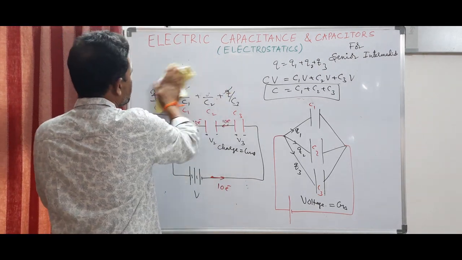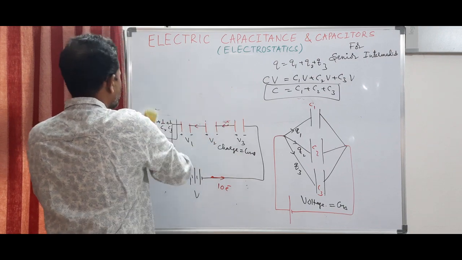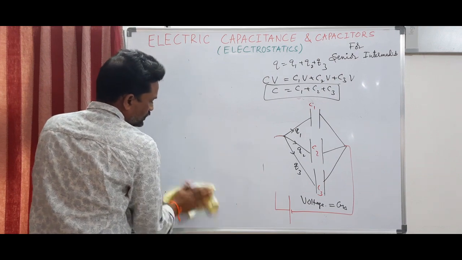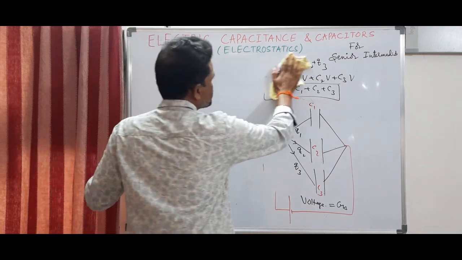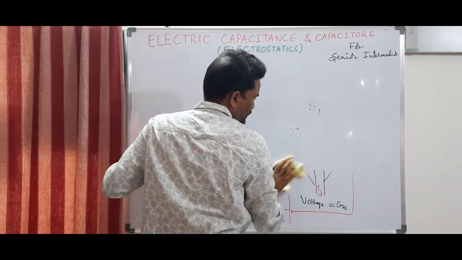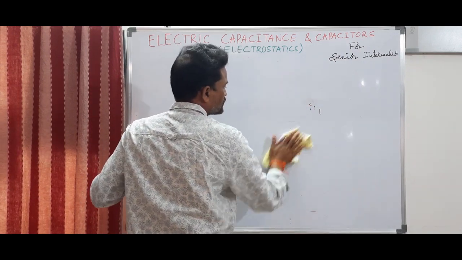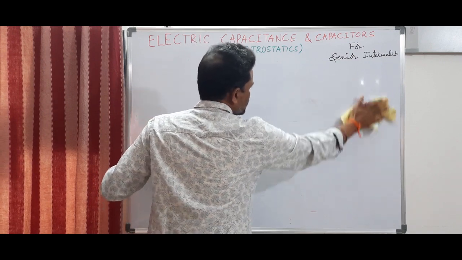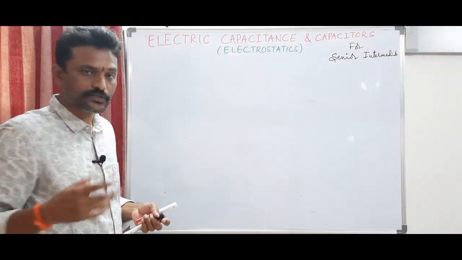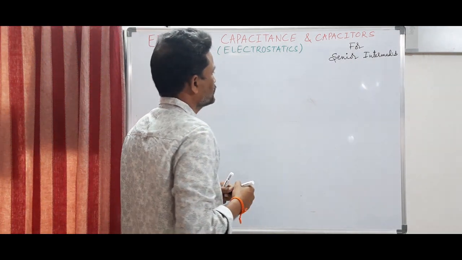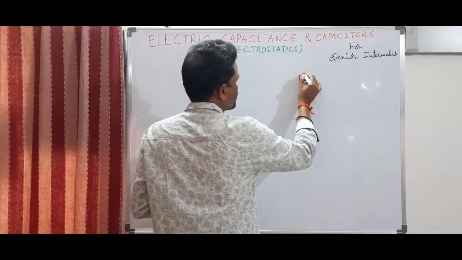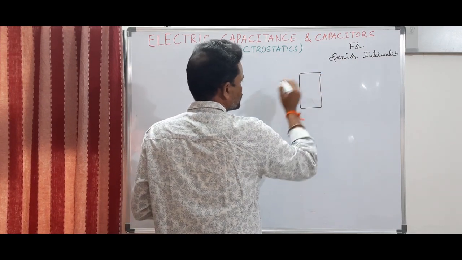the derivation of energy stored by a capacitor. Why energy stored? Because I am doing some work against the wish of the plates of the capacitor, especially plate A. You can consider a capacitor with a single conductor. As I told you, it is the combination of two conductors, but you can imagine a single conductor. Suppose I take this plate, or better I take a cylinder. This is a cylinder.